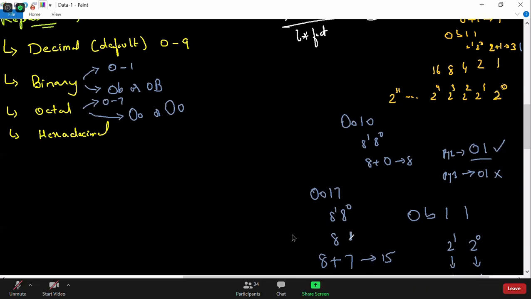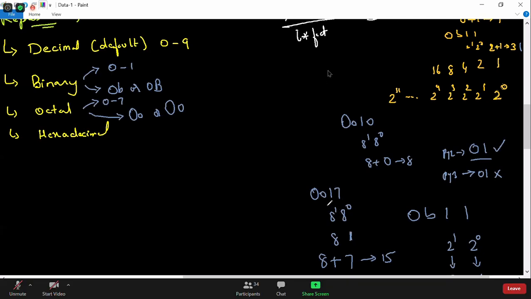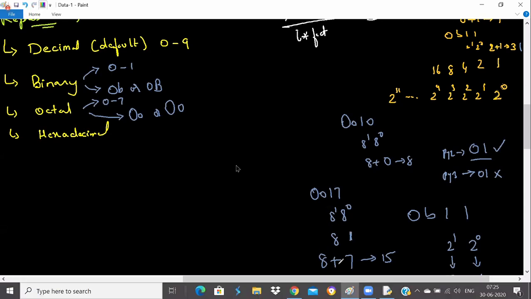Got it, everyone? Anything power 0 will be 1, whether it is 2 power 0, 8 power 0, 16 power 0, anything power 0 will be 1, and anything power 1 will be the same number. So we just need to multiply with the given number here. Yes, every octal number to convert into a decimal number will be solved like this only.